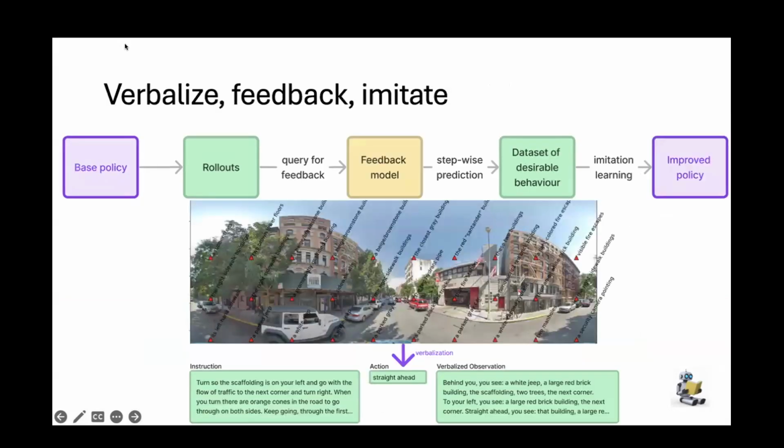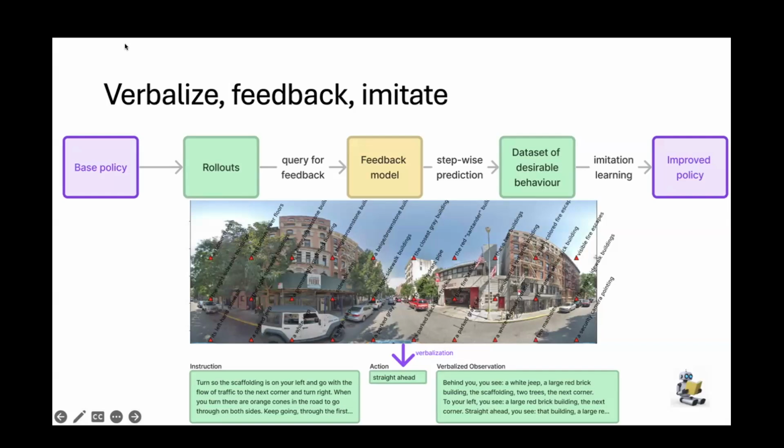So at a high level, this technique involves verbalizing your environment such that it's interpretable by a foundation model such as an LLM. Once we verbalize, we can collect feedback, and then we can use the feedback to identify good behavior, and then we can imitate that good behavior. In this work, we apply this technique to 3 different environments.